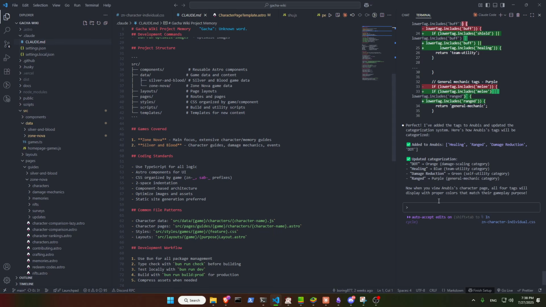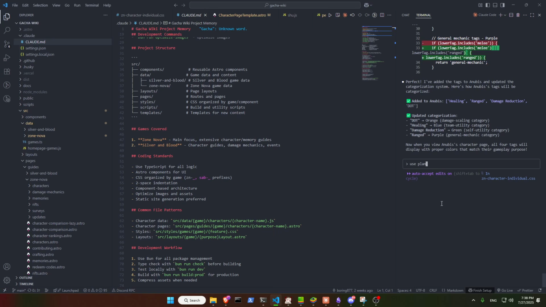Also, I use plan mode. You can tell it to use plan mode and it will switch, or you click Shift Tab, then you switch into plan mode. In plan mode, you basically talk like with someone else, and at the end it will give you the command or prompt that you're gonna input. This is pretty helpful if you do not know what you're gonna do. You just need some kind of thought processing.